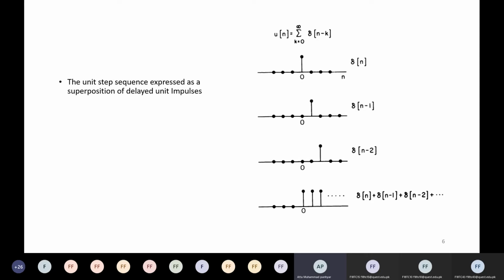If you solve this summation, you would get delta of 0 plus delta of minus 1 plus delta of minus 2, up to delta of infinity. And we know that delta is always defined only at index 0. So u of 0 must only get what value? It must only get 1. Can you understand why?